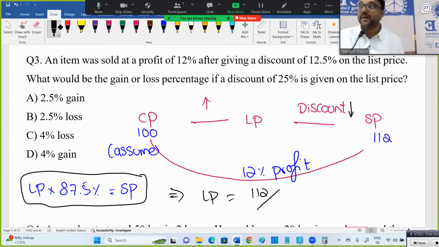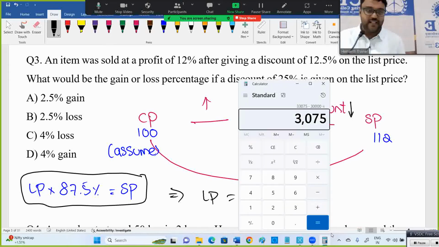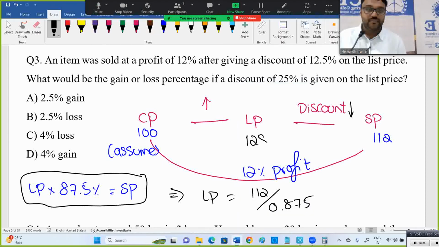I know the selling price amount, right? Now what is the labeled price? Selling price 112 divided by 87.5%, which means 0.875. As I mentioned, you can use a calculator. In this exam, TCS, especially in quant, you are forced to use a calculator. So the labeled price I got is 128 now. I'm using a calculator. Some competitive exams will discuss in a different style, as calculators are not allowed. Here it's allowed, so I am going in that fashion only.